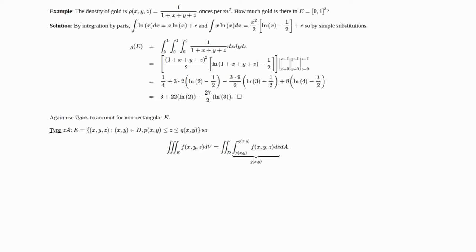Call that g(x,y). And D might be of type I. So this area integral, the double integral over D of g(x,y) dA, may also be broken up into an integral from a to b of an integral from c(x) to d(x) of g(x,y) dy dx.